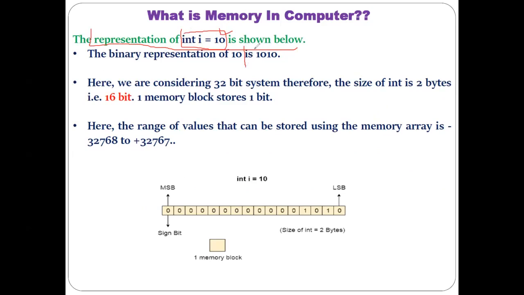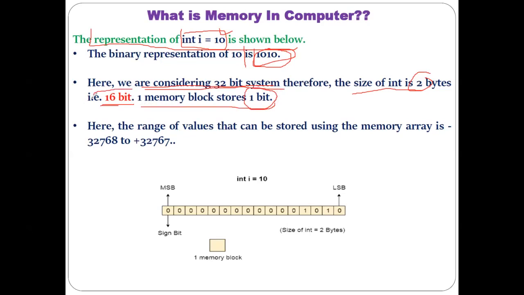Binary representation of 10 is what? 1010. Now if you consider here the 32-bit system, the size of int is 2 bytes, that is how much? 16 bits. One byte is 8 bits, so 2 bytes in the sense 16 bits. And this 16 bit is nothing but one memory block stores 1 bit only.